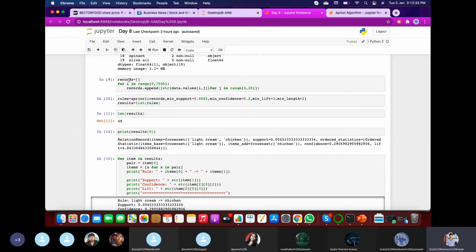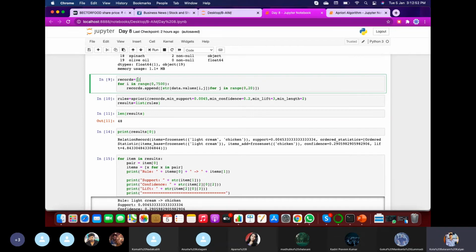Let us take an empty list named records. This is used to collect the results, so that each and every result will be stored sequentially.